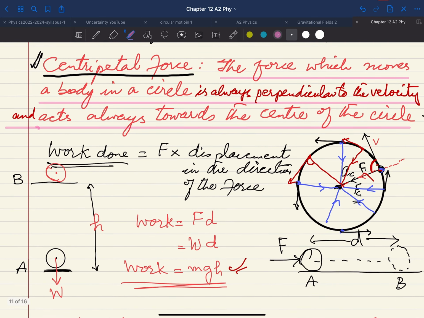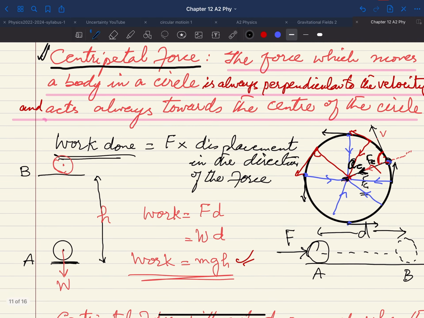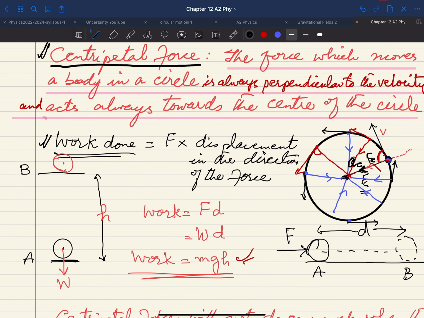As far as this force is concerned, it is always in the direction of the acceleration, or the acceleration, which is the centripetal acceleration, will be in the direction of the centripetal force. Here you can use another concept, the work done. From point A you have moved to point B and the displacement is D. Recall the definition of work done: force times displacement in the direction of the force.